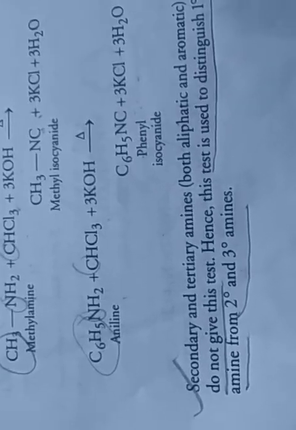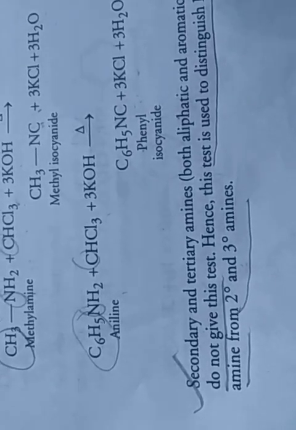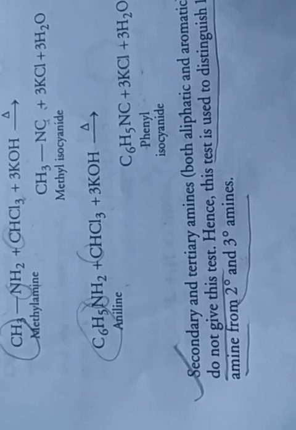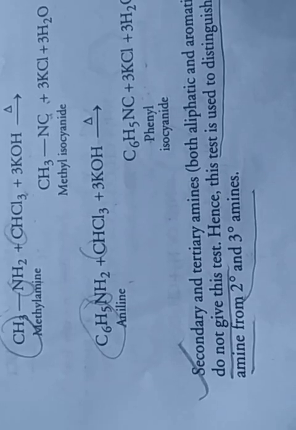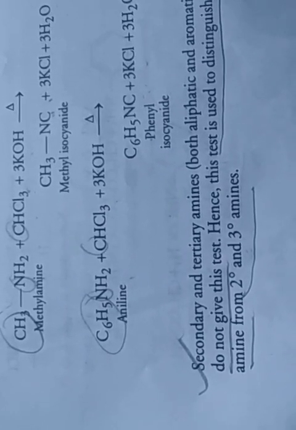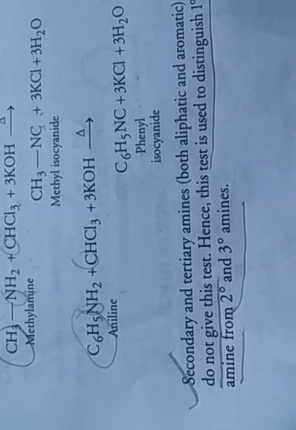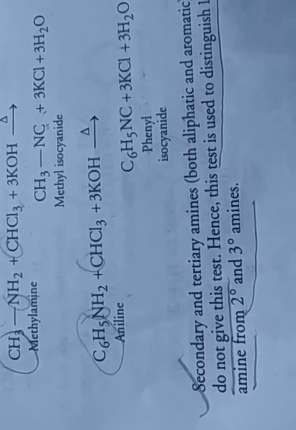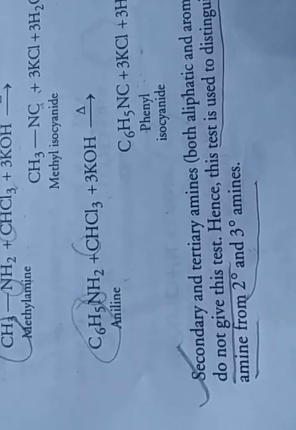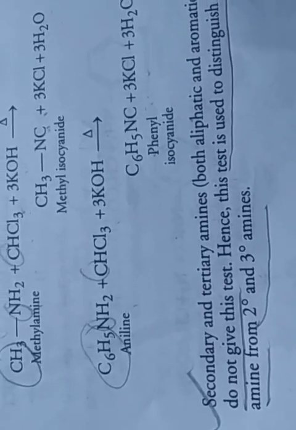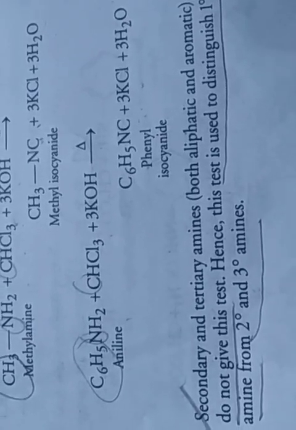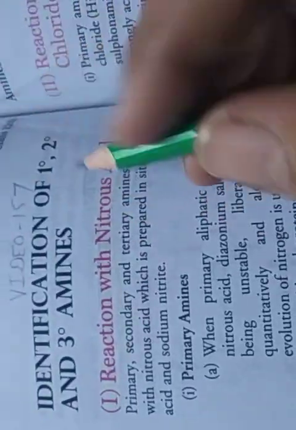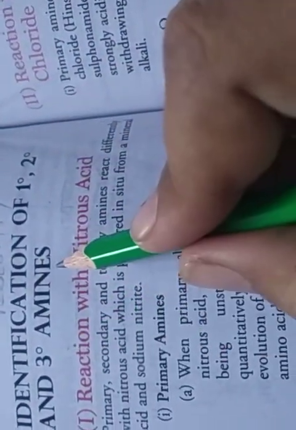So suppose 3 beakers contain 1 degree, 2 degree and 3 degree amine, but you do not know which type of amine is in which. Whenever you carry out the carbylamine reaction, only the 1 degree amine gives this reaction, because it gives the smell. So only 1 degree amine gives the carbylamine reaction. So you can easily identify 1 degree amine. Clear? Then the next topic is identification of 1 degree, 2 degree and 3 degree amine.